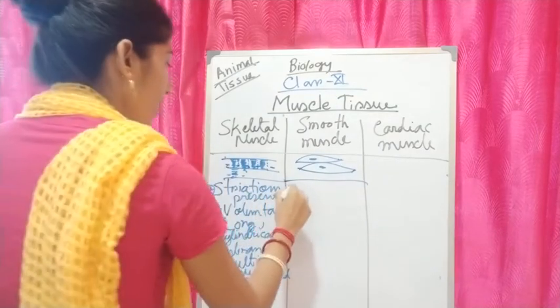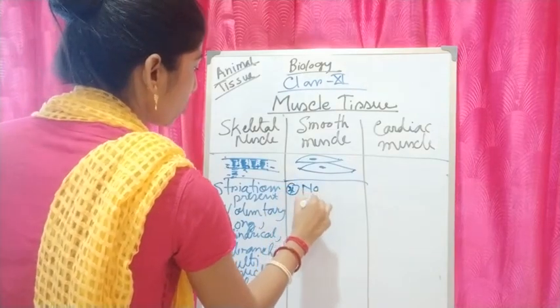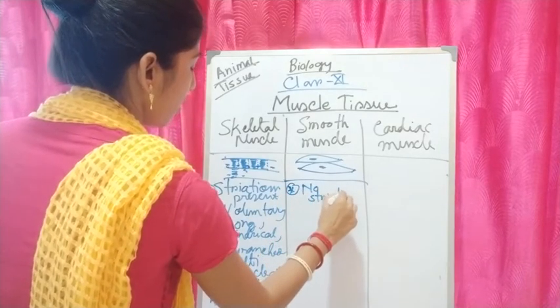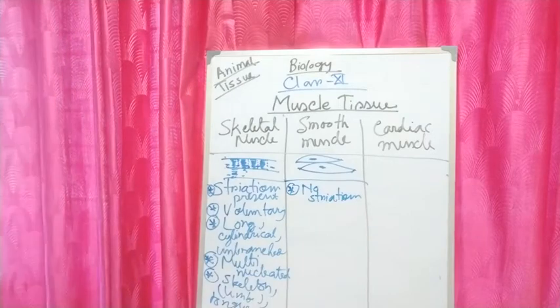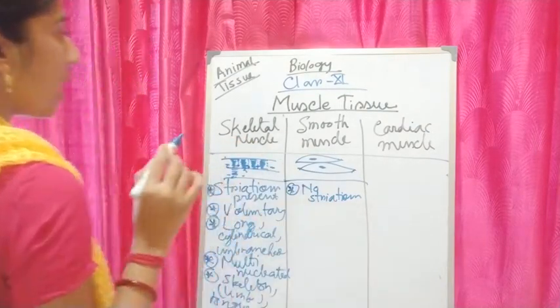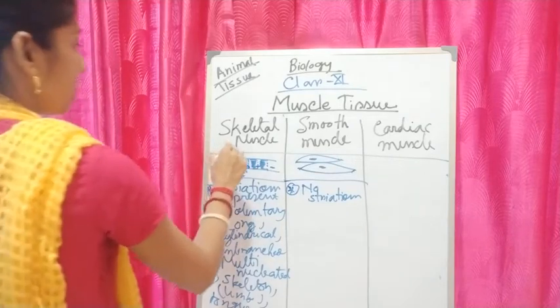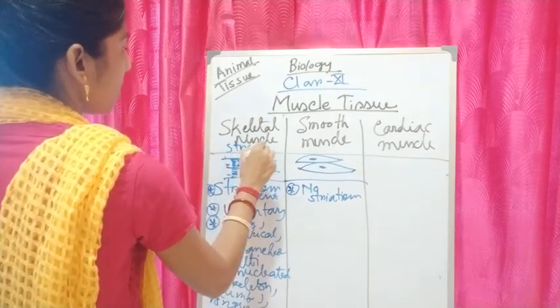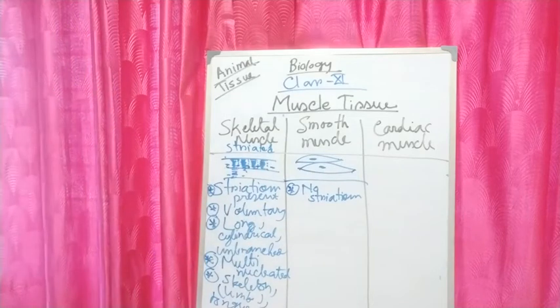So where do we write? No striations. No striations are present in smooth muscle. That's why its alternative name is unstriated muscle. The other one's alternative name was striated muscles, and its alternative name is unstriated muscles.